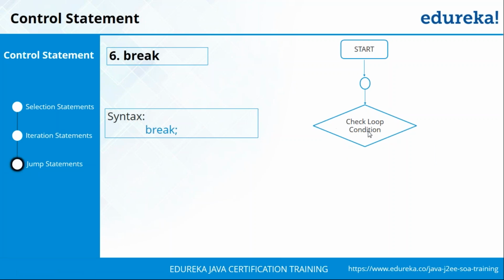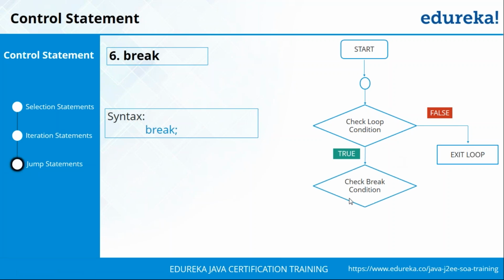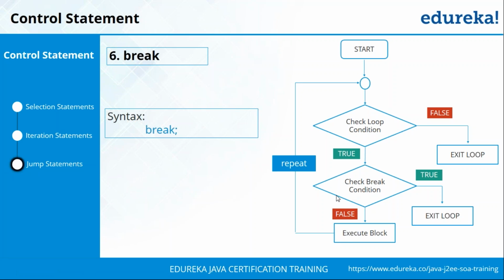So once you've checked your loop condition, if it is false, you'll exit from the loop, but if it is true, you'll come down and you'll check if the break condition is true. Let's say it's going to be true, then you're going to exit from that loop. But if it turns out to be false, then you're going to execute the statements that are remaining in the loop and then go back to repeating that loop. So every time the loop is getting executed, you're going to check if the break condition is met. If it is, you'll leave from the loop, and if the break condition is never met, then you'll exit from that loop as well, once you've completed the execution of that loop.